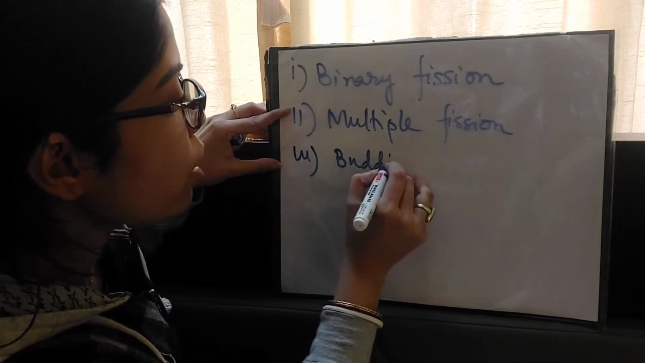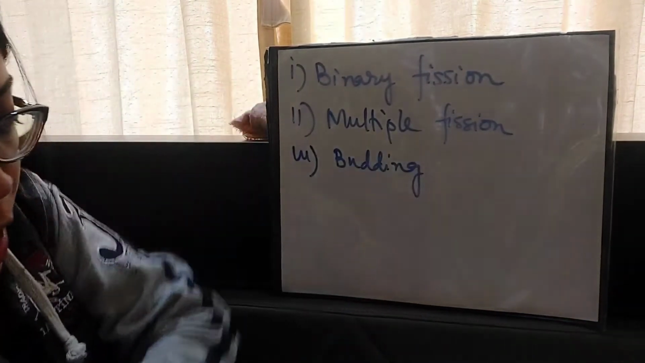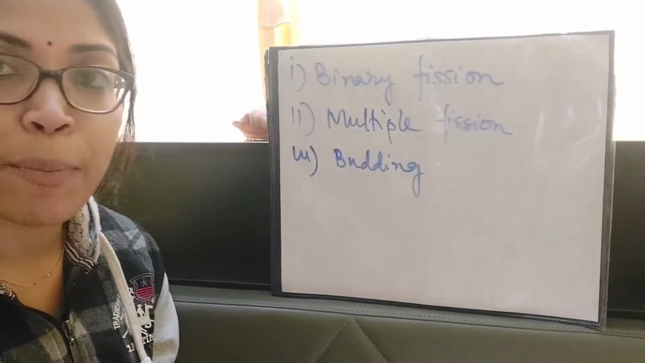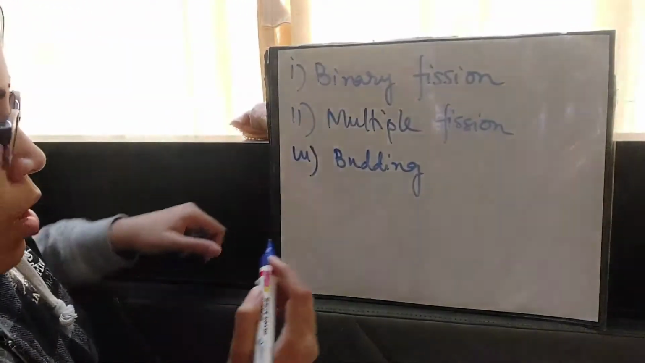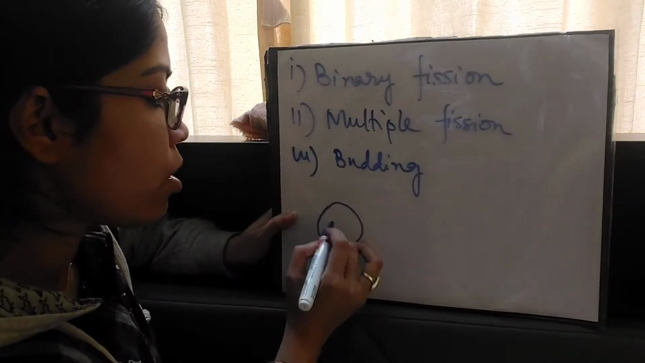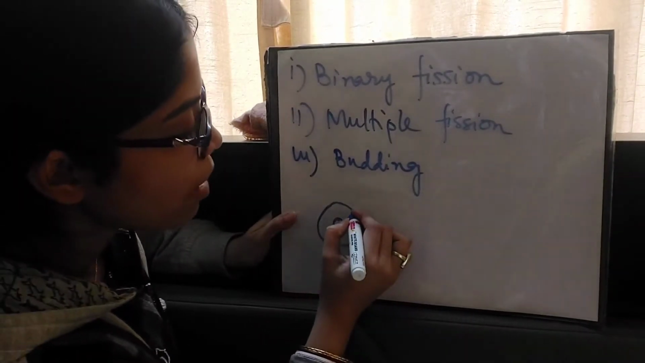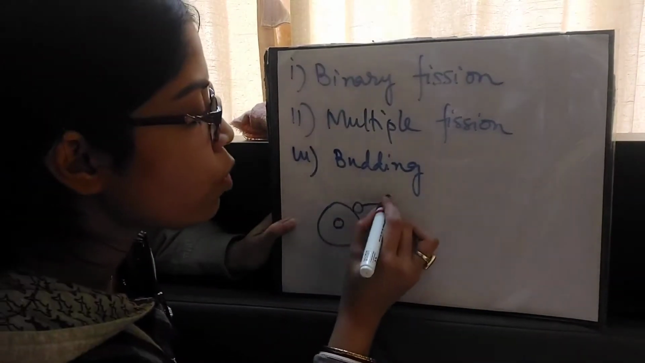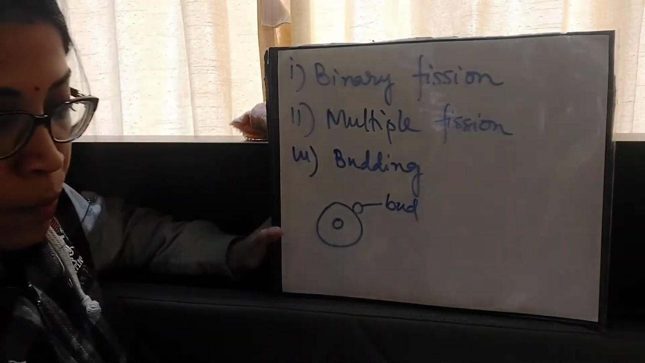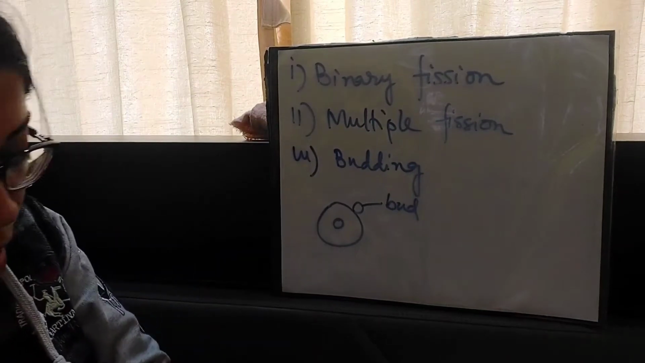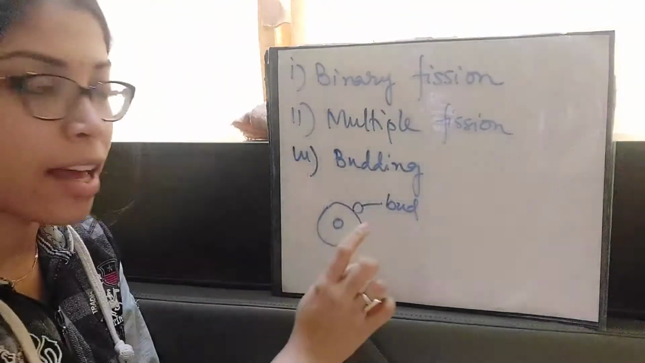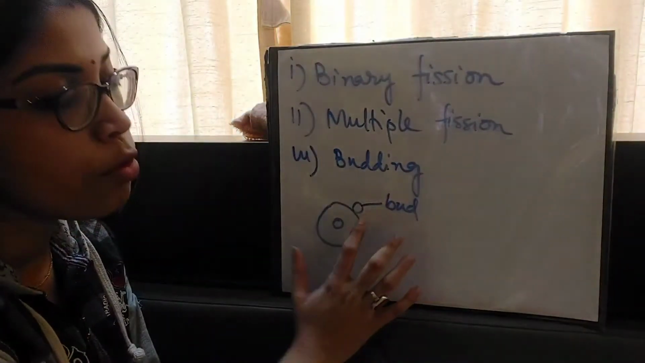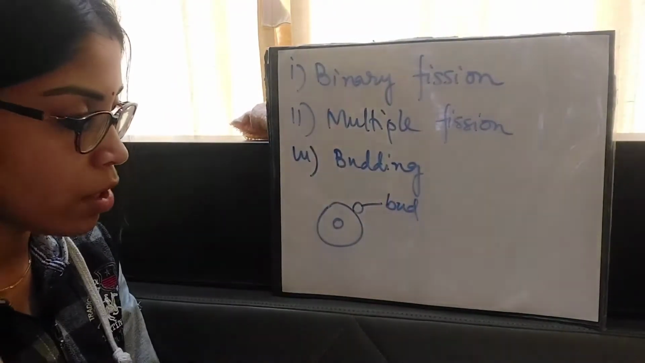Now what is budding? In budding, a small bulb-like outgrowth appears. Suppose this is the amoeba. On any surface, a small bud-like outgrowth will appear, and this is known as the bud. When this bud grows further, it gets bigger in structure.